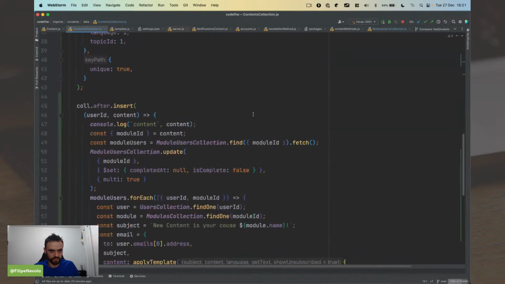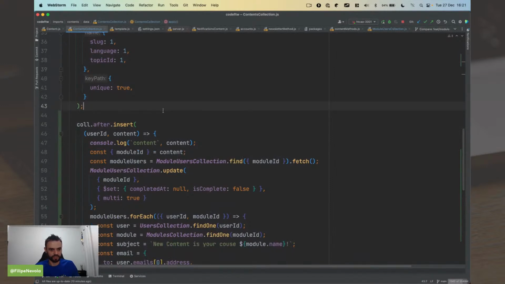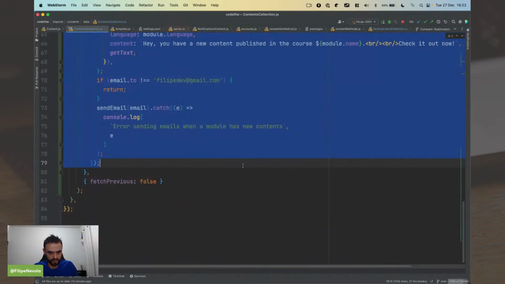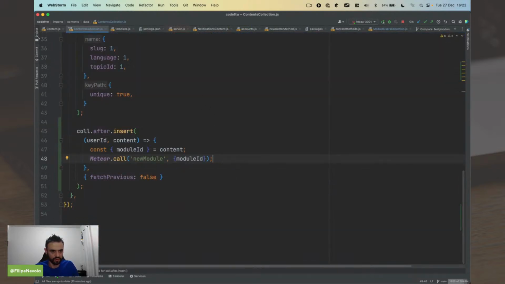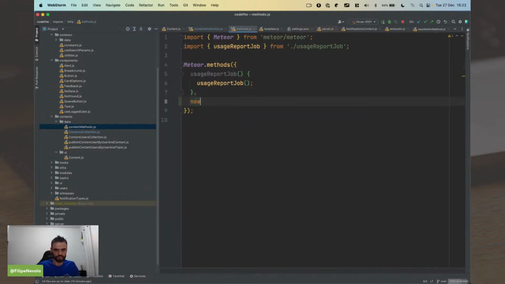Now I think I'm going to do this in the correct way. We are going to notify the user correctly. So what I'm going to do, I'm just going to create a feature call, and I'm going to create new module. And I'm going to provide the module ID. That is this module ID. This is going to work better. So you can remove all this code from here, and you can just create this code here in isolation, new module, module ID.